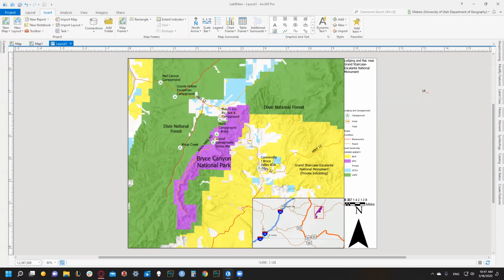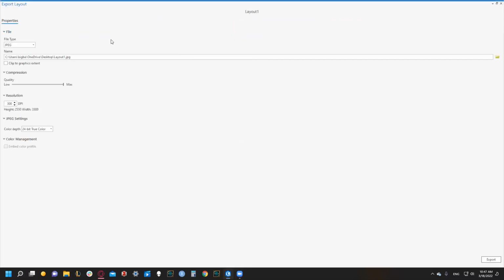So we've added our inset map. We've got our purple polygons. We've done our layout map. We've got an extent indicator, and booyah, this map is ready to be turned in. Whew. Yeah, so this map was a little bit more involved than other ones. That's kind of the trend for the rest of the semester. But once you have all of this done, we can go to the share button and then export layout. Please save it as a JPEG and then select where you want to save it.